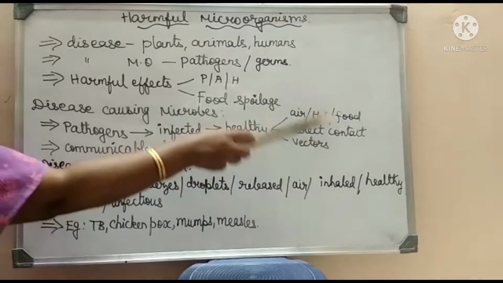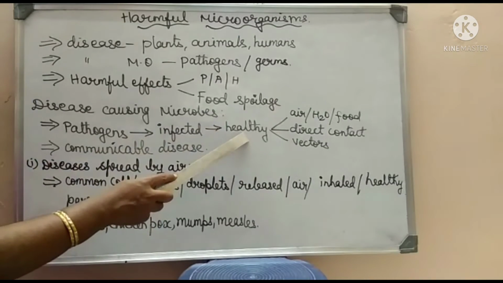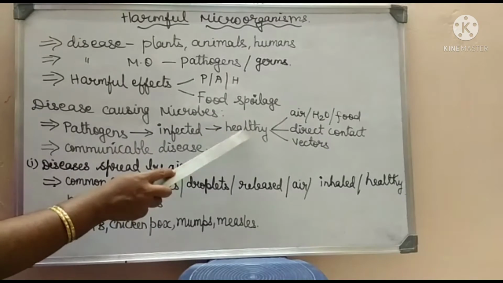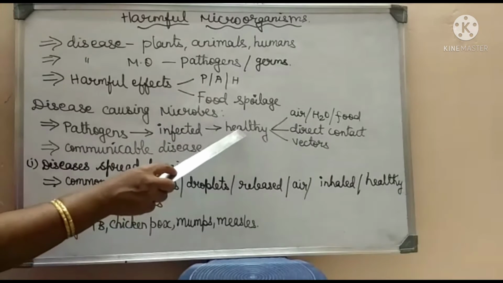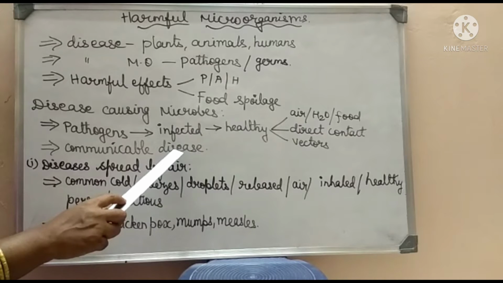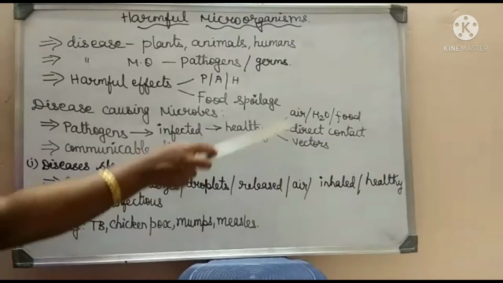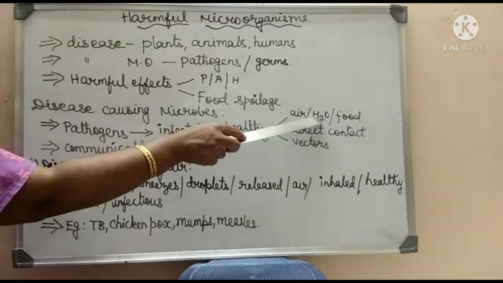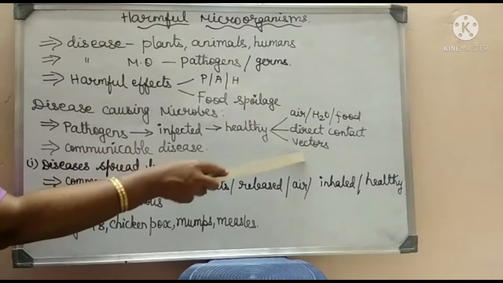So these are the modes or ways through which the healthy person gets the infection. When the disease passes from an infected person to a healthy person, it is called a communicable disease or infectious disease.